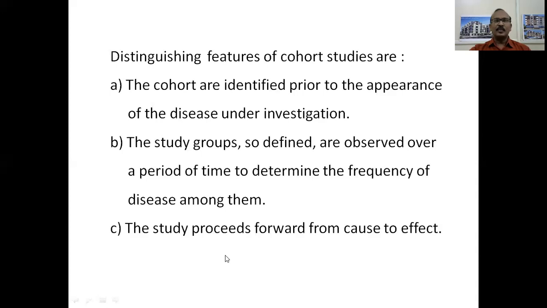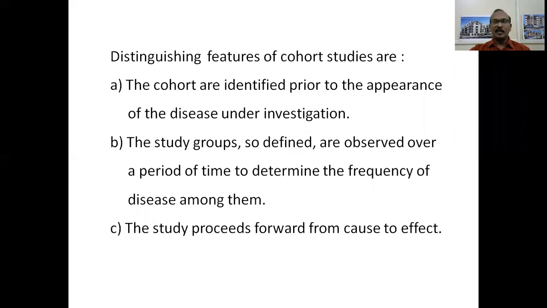So what are the distinguishing features of cohort studies? Here we understand that the cohorts are identified prior to the appearance of the disease under investigation. Unlike in a case control study, where the disease has already occurred and we divide the groups into cases and controls. Cases are those with the disease and controls are those without the disease. But here we identify people who are exposed to a particular risk factor and another group which is not exposed to the risk factor. We can always say that as a study cohort and a control cohort.